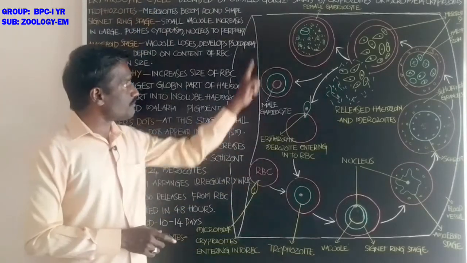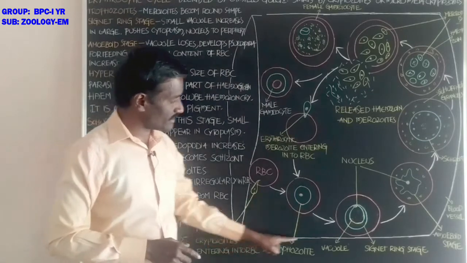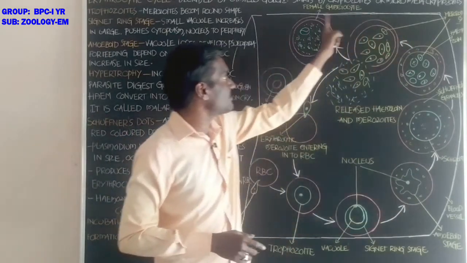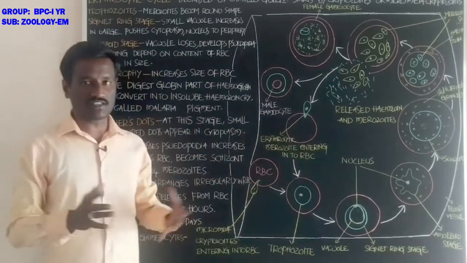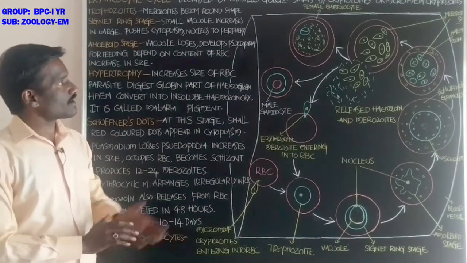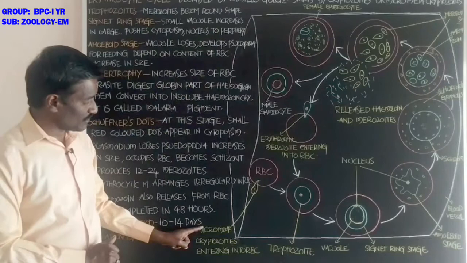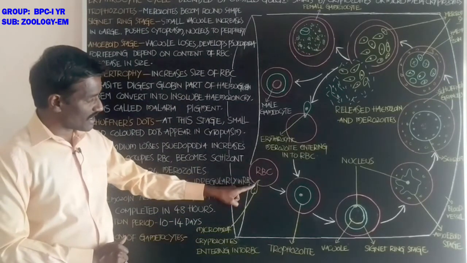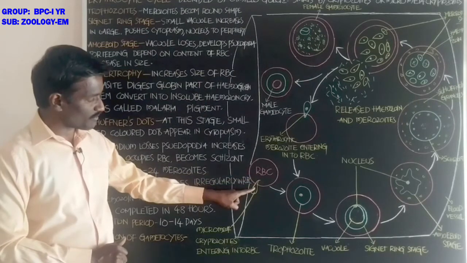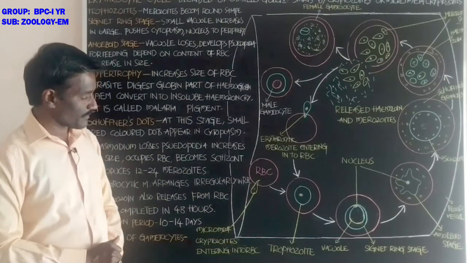Students, this is the blood vessel. The blood vessel contains the red blood cells. These merozoites or cryptozoites attack the red blood cell and enter into the inner part of the RBC.